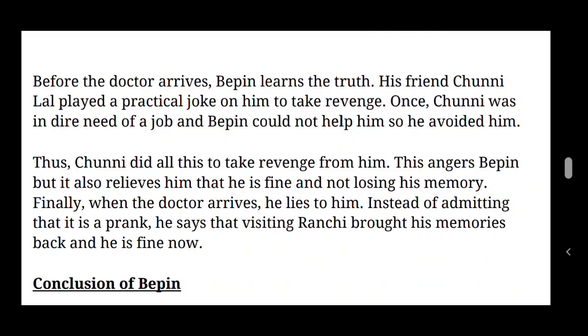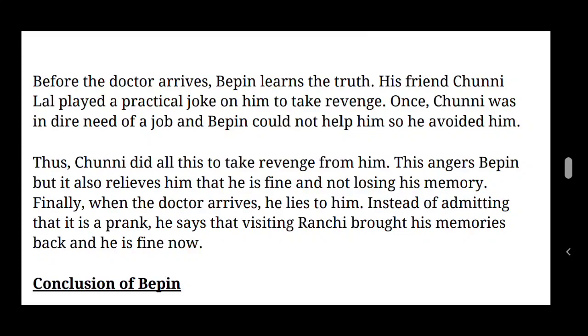He played a practical joke as a revenge on Bipin Chowdhury. Once Chuni was in dire need of a job. Chuni Lal was very poor and he suffered a lot because he was jobless. He was asking for a job. But Bipin could not help him, so he avoided him. In this situation, Bipin Chowdhury could not help Chuni Lal, his close friend, so he avoided him.